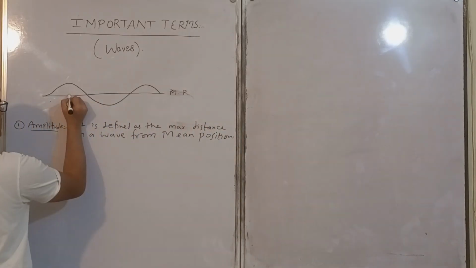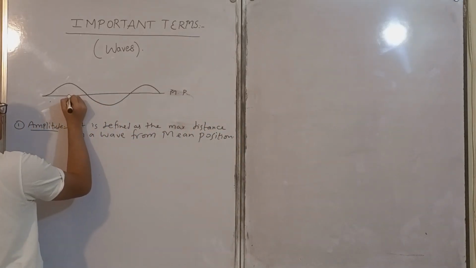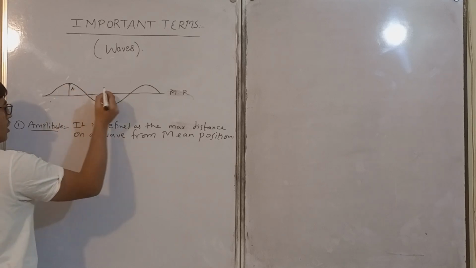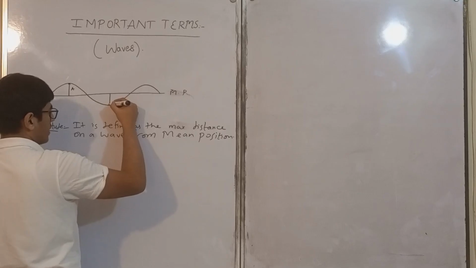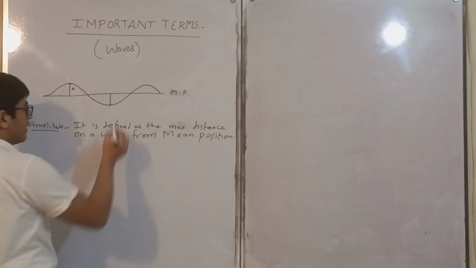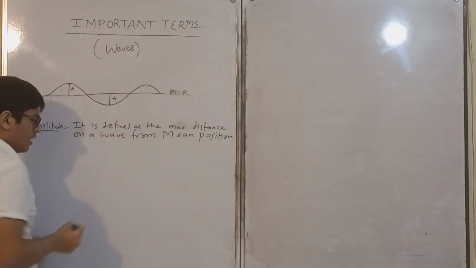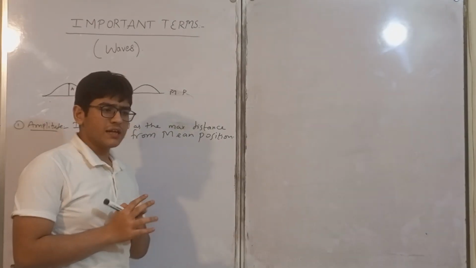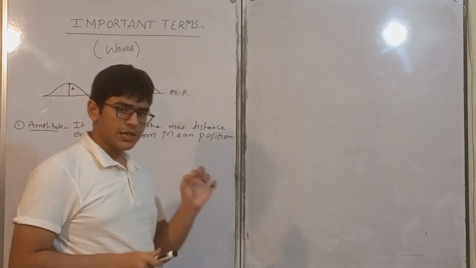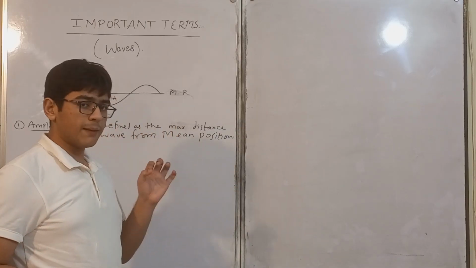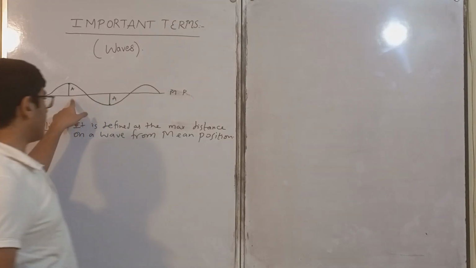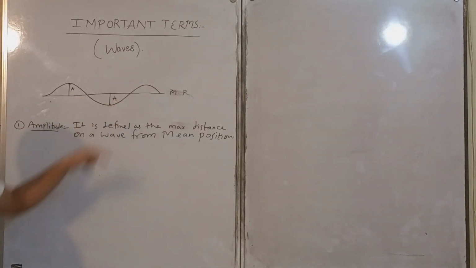And by that I mean that if I move from mean position till this peak, this is termed as amplitude, or if I move from here to here at the bottom down peak, this is also amplitude. Examiner can now ask you to define amplitude, and amplitude is defined as the maximum distance on a wave from the mean position and can be drawn like this or like this.